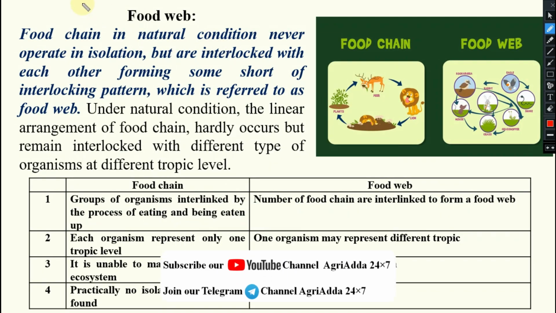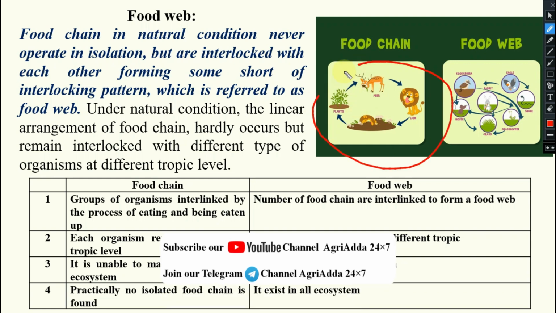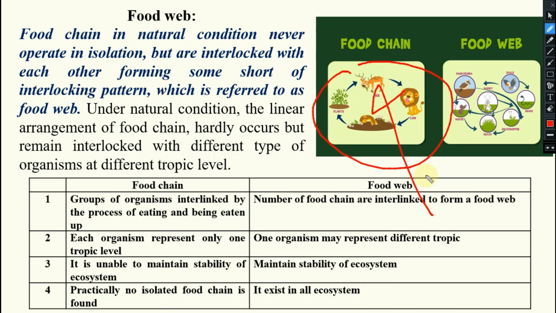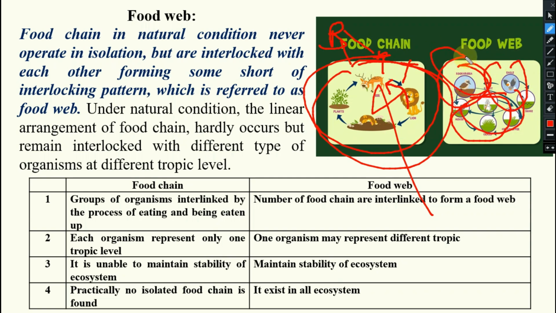Next, what is a food web? You see, in nature, a single food chain is not possible. Yes or no? It's not like that the lion will always feed upon the deer. Sometimes a tiger may come, sometimes it may die, sometimes a bear will feed. Yes or no? So a single food chain cannot be possible in nature. That is not at all possible. Yes or no? That's why what happens? Always different food chains will be interlinked. So a series of food chains is known as your food web.